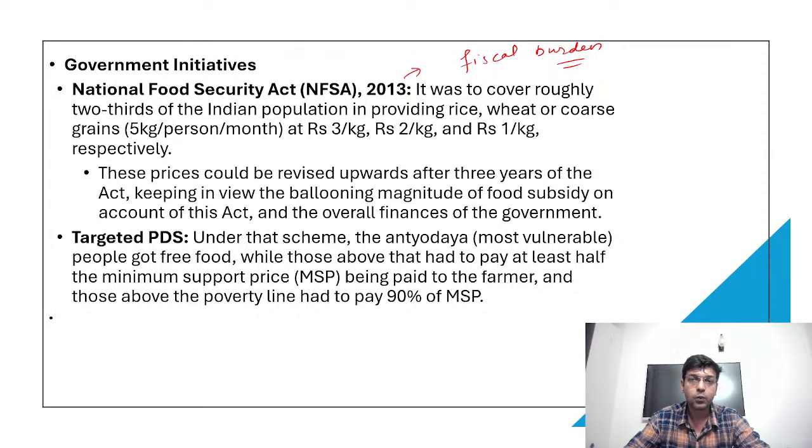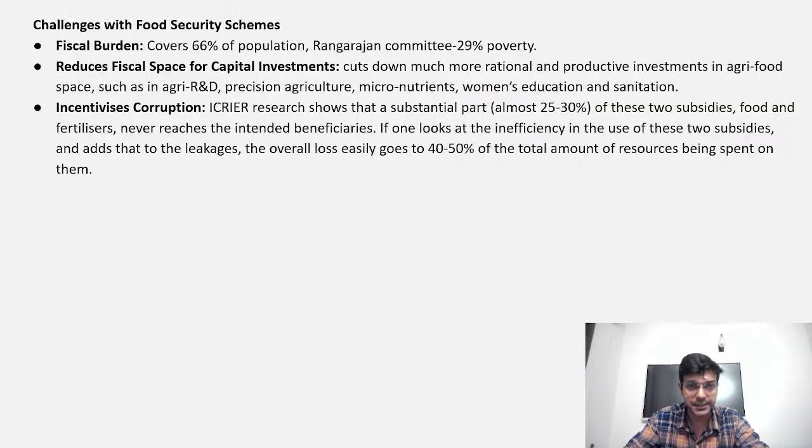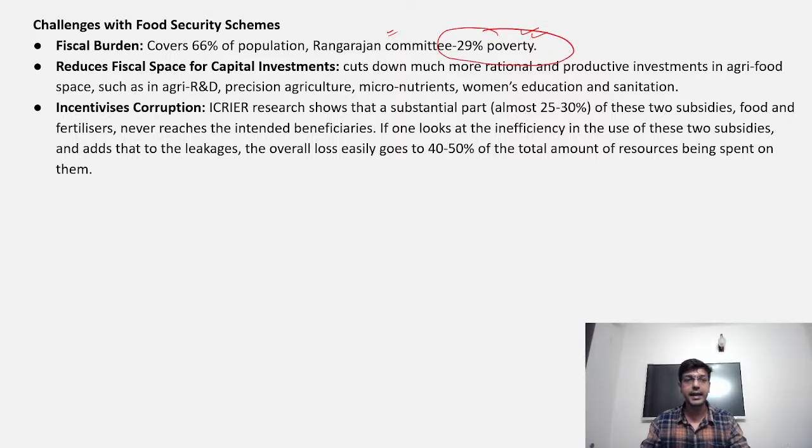So let us see what the problems or challenges associated with the free food regime or fertilizer subsidies are. First of all, we have to understand that in India, as per the Rangarajan committee around 2013-14, around 29% of the population is below the poverty line. But this scheme, the National Food Security Scheme, catered to 66% of the population. It means that about 30% of the population is poor, but they are giving subsidies to 66% of the population.